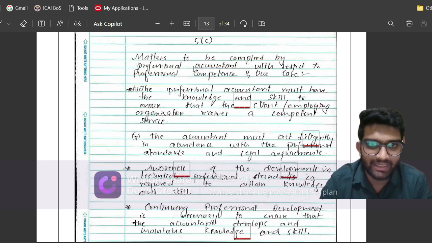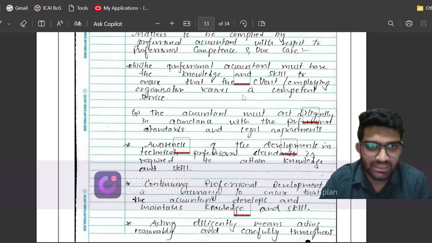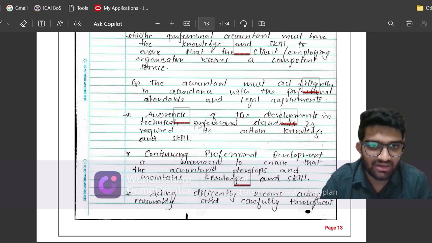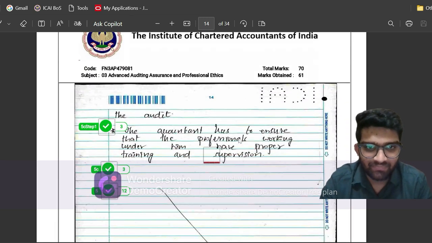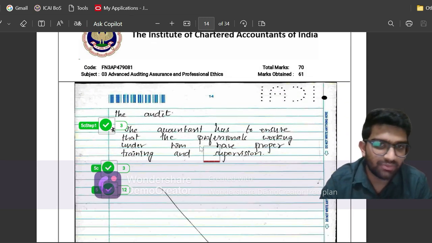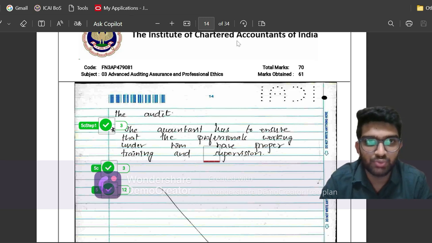The matters to be complied with by the professional accountant with respect to PCDC are: he needs to have the appropriate knowledge and skill. He must act diligently. He must be aware of the developments taking place in the TPS, the technical professional standards, then continuing professional development, acting diligently, and the accountant has to ensure that the professionals working under him have the appropriate training and supervision.